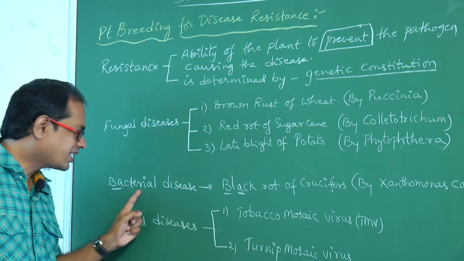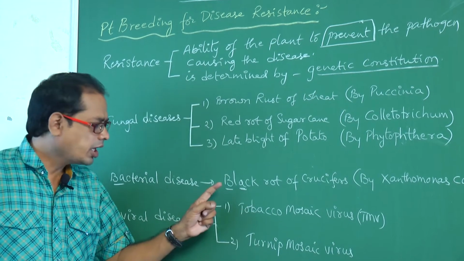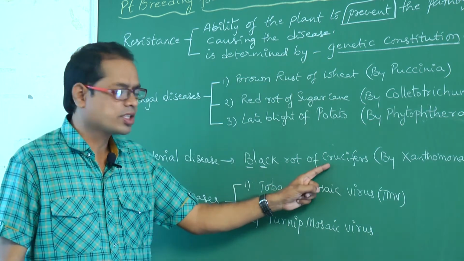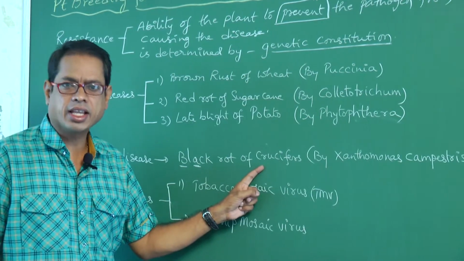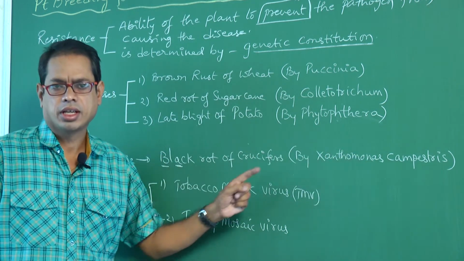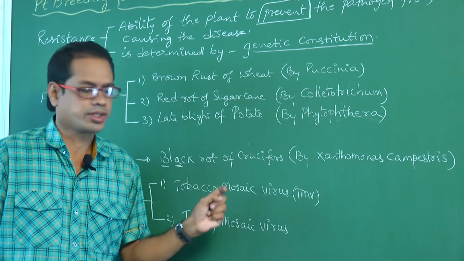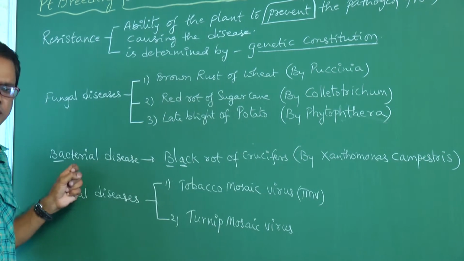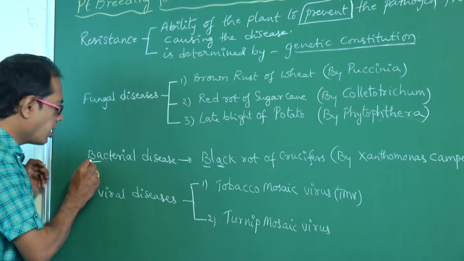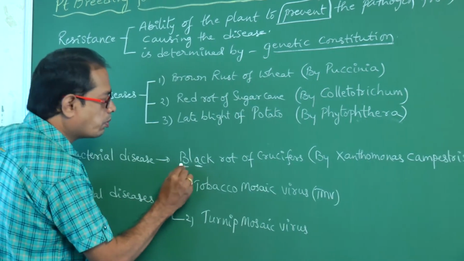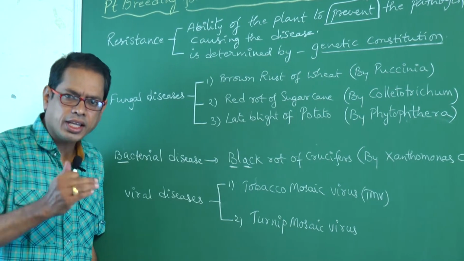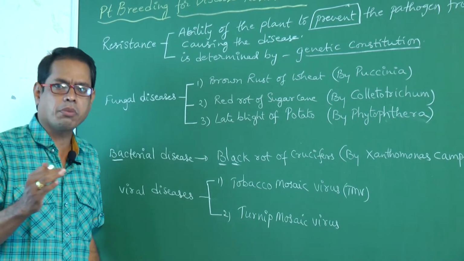Next, bacterial diseases. Here only one example is there: black rot of crucifers. Crucifers means family Brassicaceae, caused by Xanthomonas campestris. How to remember? I am giving a trick to you: B-A, ba for ba.